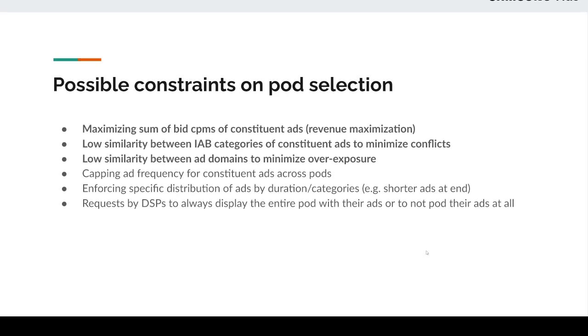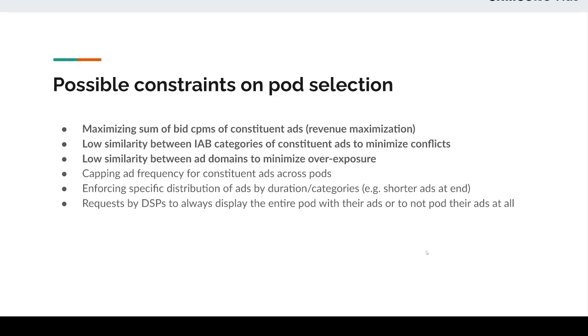First of all, revenue maximization itself is a constraint achieved by ensuring that the sum of bid values in the pod is maximized. Similarity between IAB categories of constituent ads must be kept low to reduce conflicts. Ad domains of constituent ads should also have low similarity. As discussed earlier, this prevents overexposure to the brand. Constraints can also be put on the frequency of exposure across ad pods. This further improves engagement and also minimizes ad expenditure for advertisers.